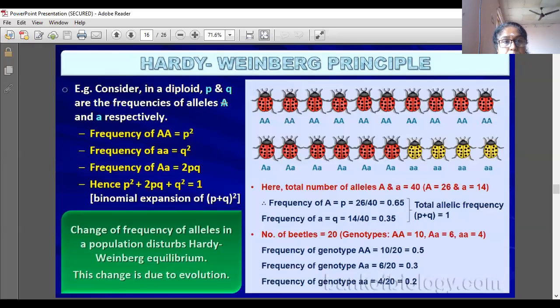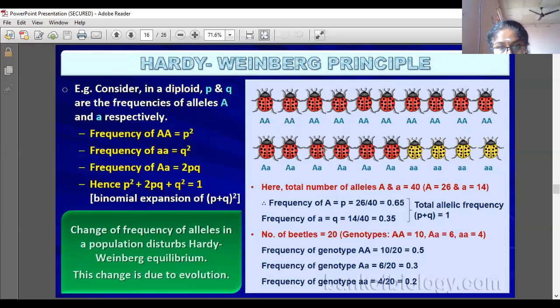Consider a diploid, where p and q are the frequencies of alleles A and a respectively. Frequency of AA is p square, frequency of aa is q square, frequency of Aa is 2pq. Hence p square plus 2pq plus q square is equal to 1. This is the binomial expansion.